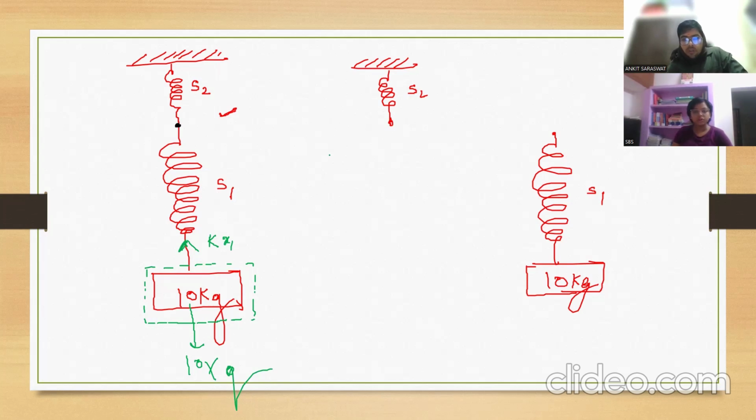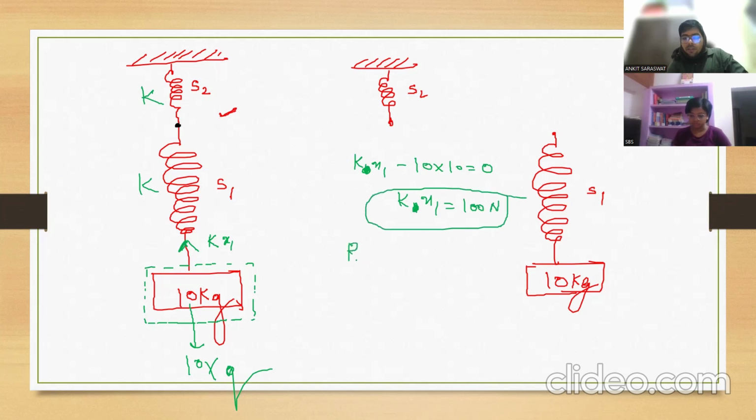No doubt. So how will you write the equation? K1 X1 minus M into G equals 0. Why? Because the system is at equilibrium. Net force is 0. So K1 X1 is the spring force. I have taken the spring constant to be the same in both springs, K here and K here. So Kx1 is equal to how much? 100 Newton. So what is the reading of S1? 100 by G, that is, it will give 10 kg.